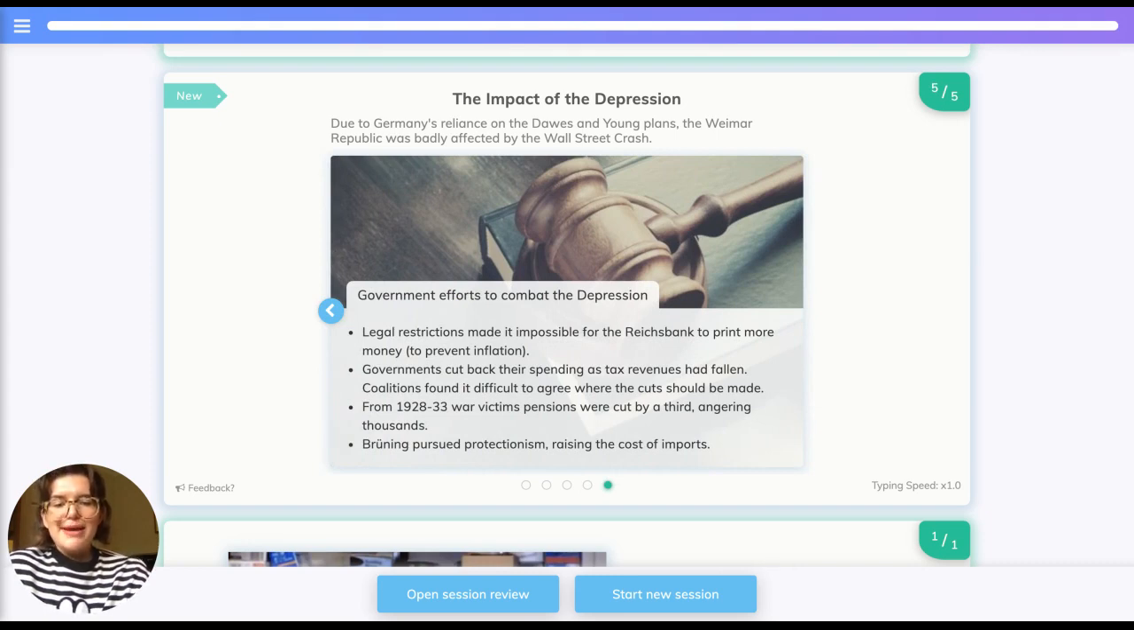Legal restrictions made it impossible for the Reichsbank to print more money. This was because of the legacy of hyperinflation in 1923. So government cut back their spending as tax revenues had fallen. Coalitions found it difficult to agree where the cuts should be made. From 1928 to 1933, war victims' pensions were cut by a third, angering thousands. Brüning pursued protectionism by raising the costs of imports.